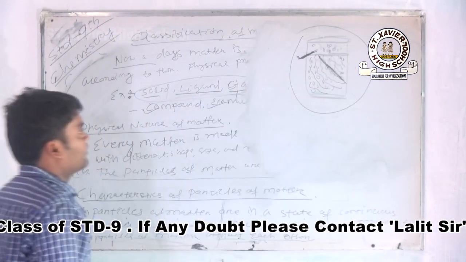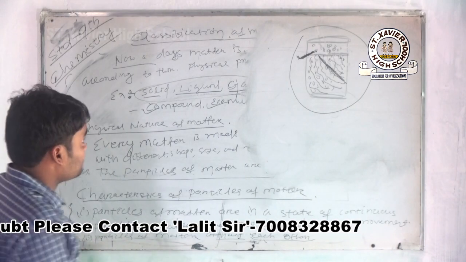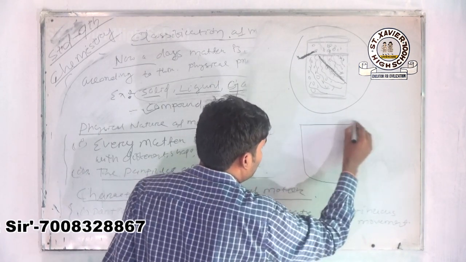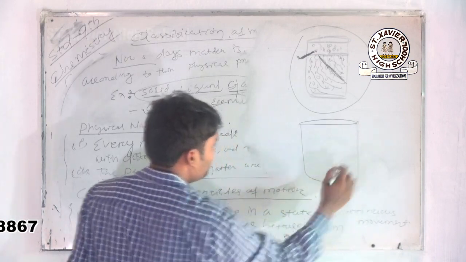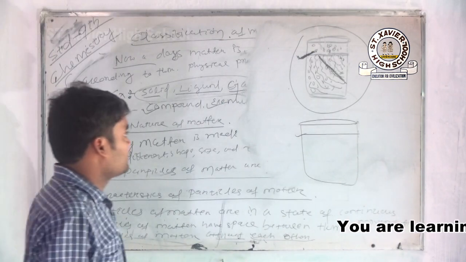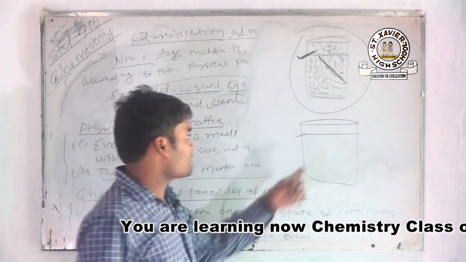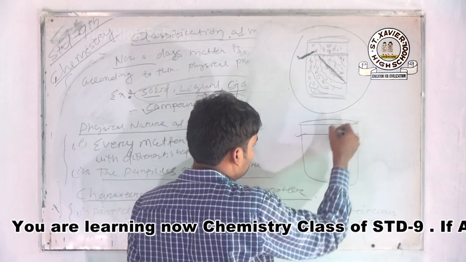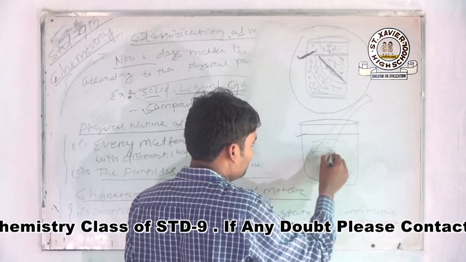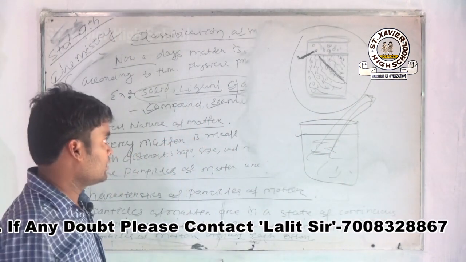Before we discuss another characteristic of matter, now I draw a second figure. Take a glass tumbler and also mark the water level here. Okay, next add some pinch of salt. In this case we add a pinch of salt in the water, and stir it completely with a glass rod.